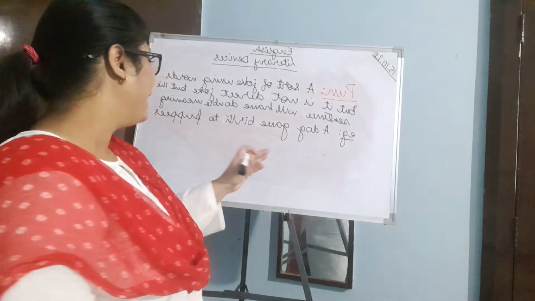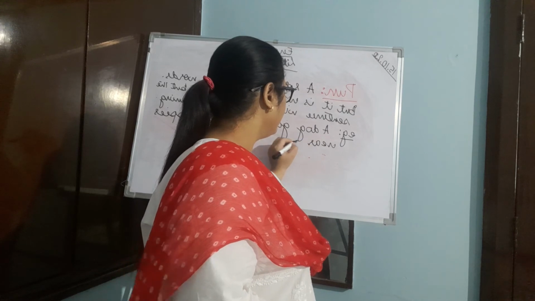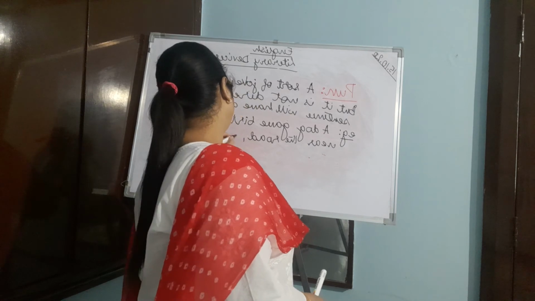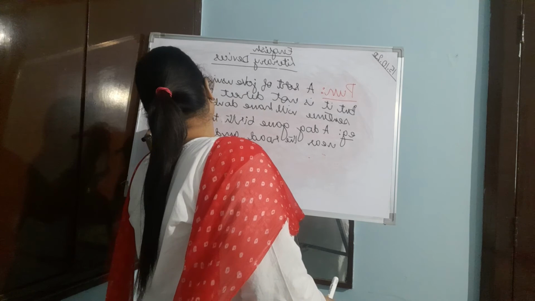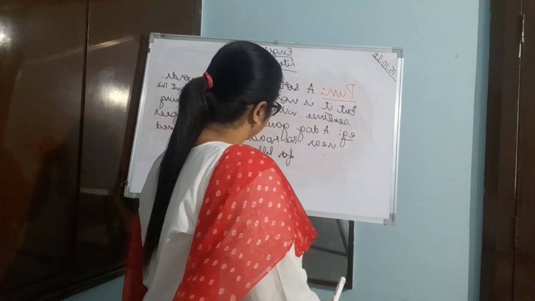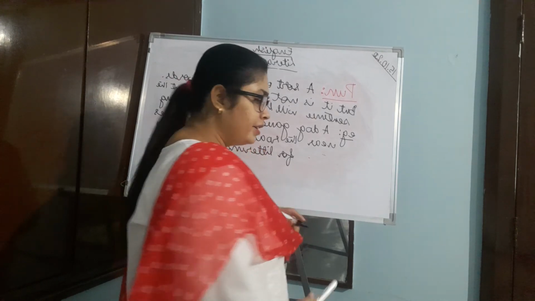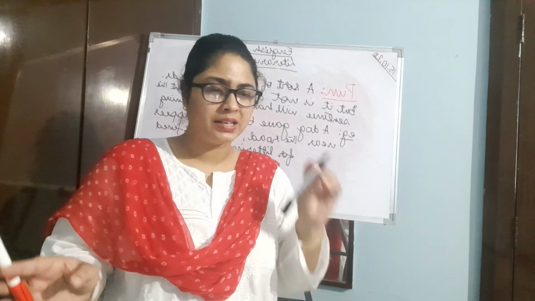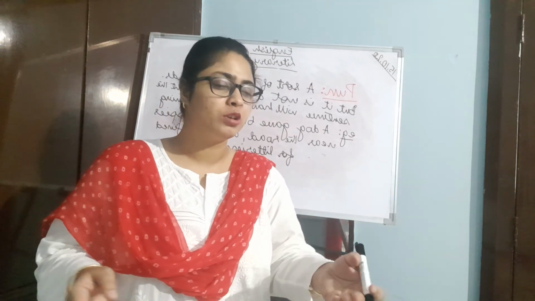But see, I am saying a dog gave birth to puppies near the road and was fined for littering. Littering means making a place dirty by throwing something at places. That is known as littering. So I am saying a dog gave birth to puppies near the road and was fined for littering.